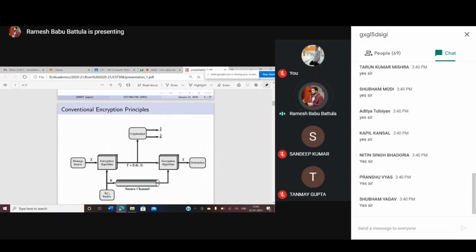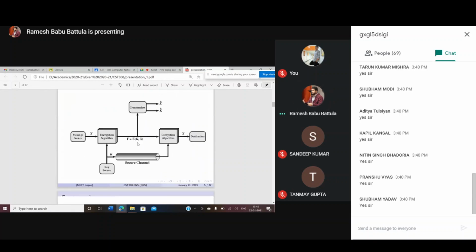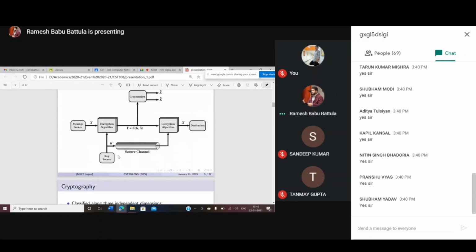Here we use a key source to generate the ciphertext. That key is shared with the other end in a secure manner. Otherwise, there is no meaning to this cryptography. That's why exchanging a key securely is the biggest challenge in cryptography. We'll see that.